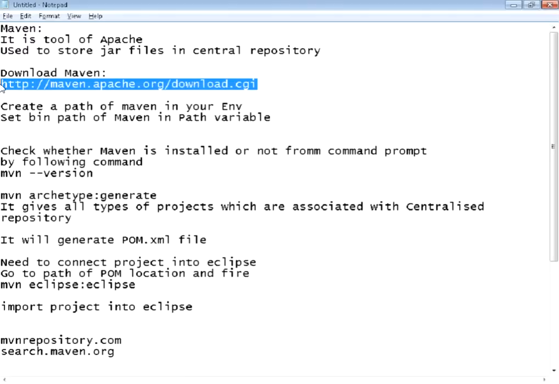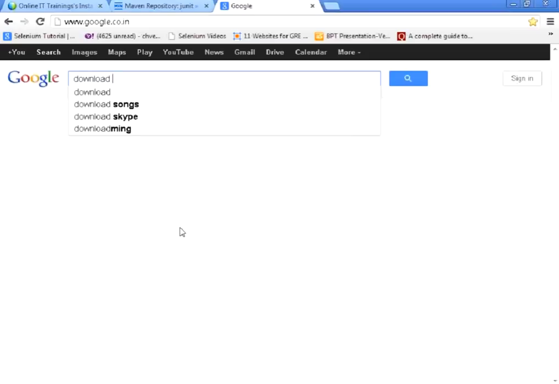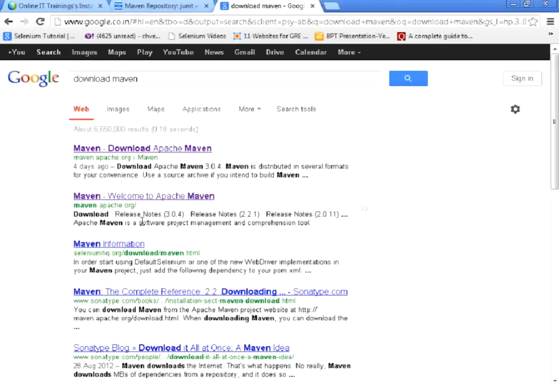So this is the path for downloading Maven, or you can just click download Maven. You will directly go to that website, download Apache Maven.